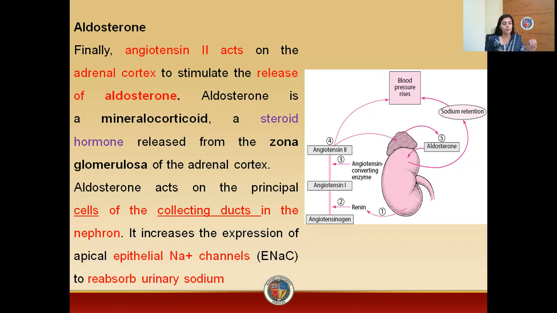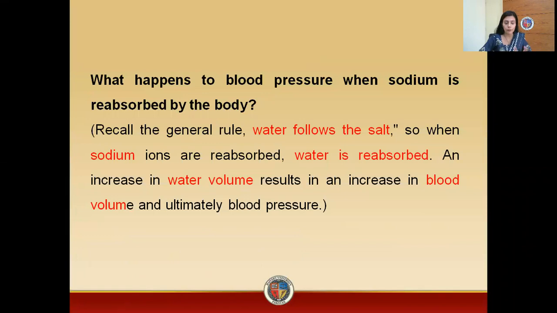Now, reabsorption means re-entry of this sodium back to the blood. So this is a general rule that whenever there is reabsorption of salt or sodium, there is also reabsorption of water. It means water follows the salt, water follows the sodium.